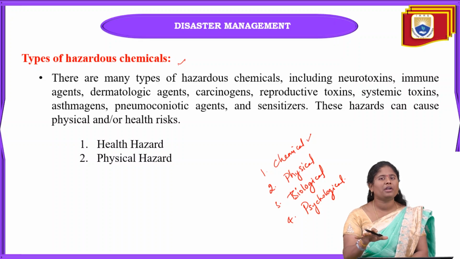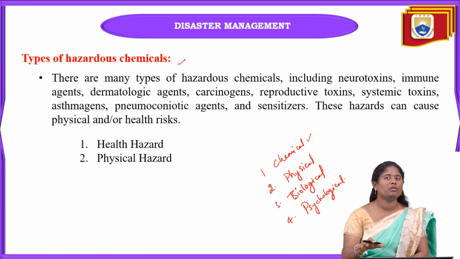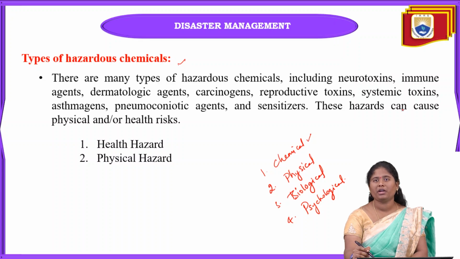These are the different health issues we face if the chemical hazard is consumed by humans. The different types of chemical hazards are neurotoxins, immune agents, dermatologic agents, and carcinogens. Carcinogens are very, very dangerous, because these chemicals can give rise to cancer also.